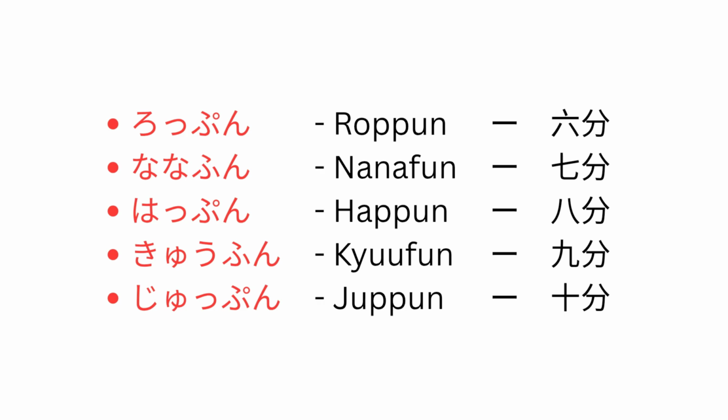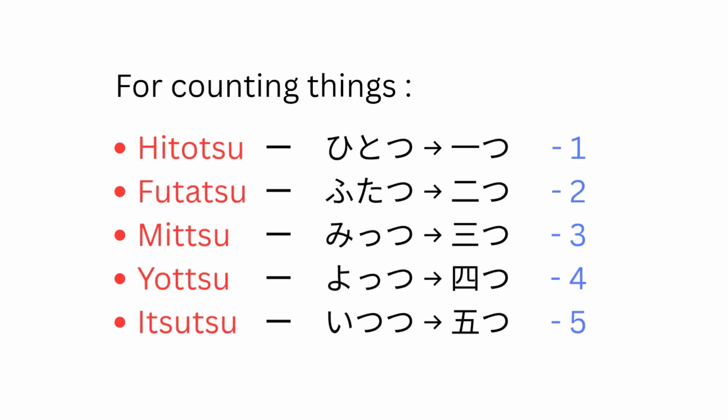Don't worry about learning the numbers here. Focus on the kanji, because about the numbers we will be learning in the vocab class, like N5 vocabulary part 1, part 2. Remember? For counting things, we use tsu as a counter: hitotsu, one thing; futatsu, two things; mitsu, three things; yotsu, four things; itsutsu, five things. Here we are using the counter tsu and the kanji of the numbers.